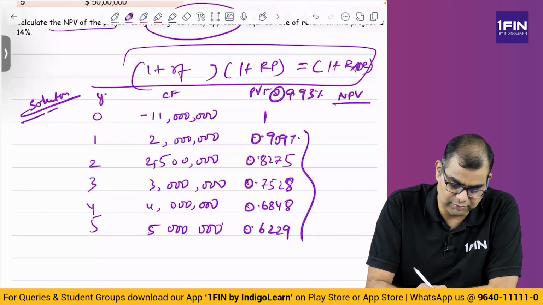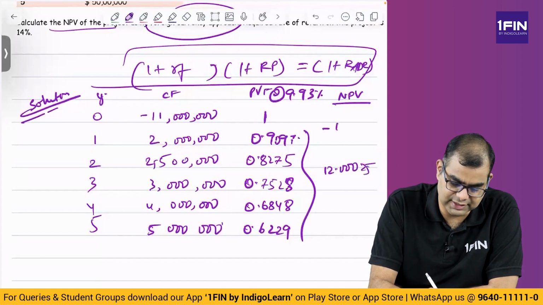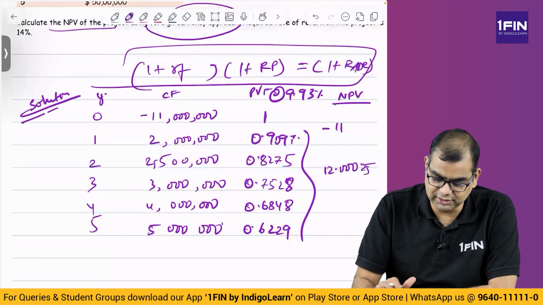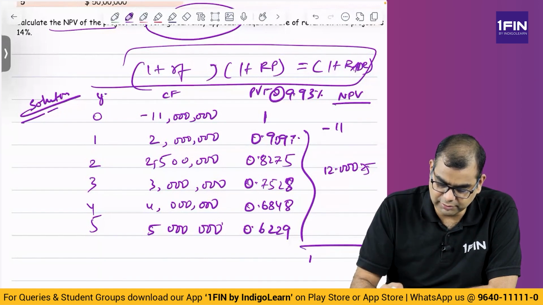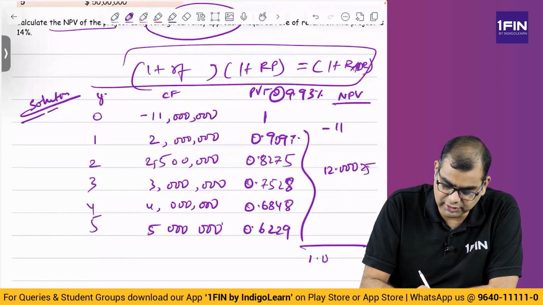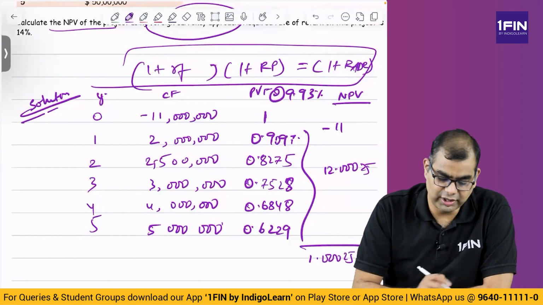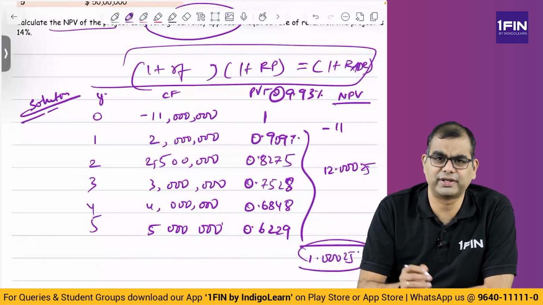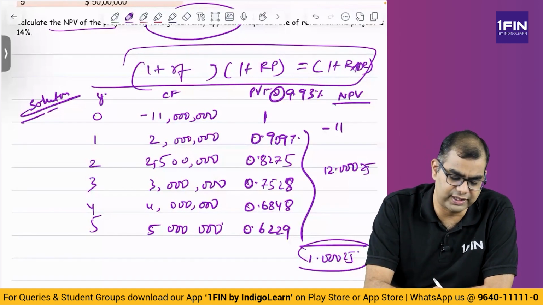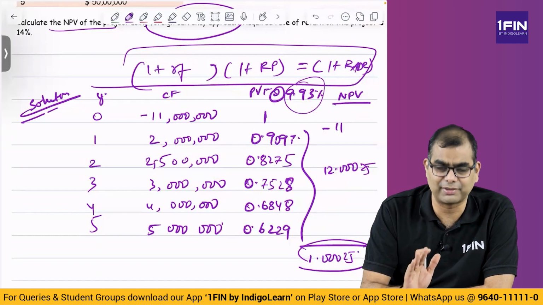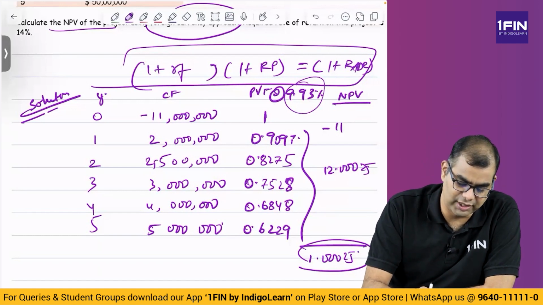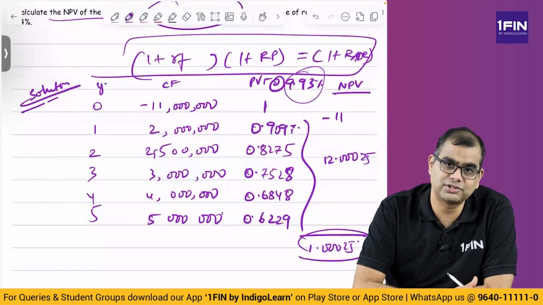So, these all put together 12.00025 and this is minus 11. So, you subtract 12 minus 11, it is 1. So, 12.00025 minus 11 is 1.00025. Okay, so you get 1.00025. If you take 3 decimals, if instead of taking 9.93 you take it at 9% or 9.9%, you'll obviously get a slightly different answer, but broadly this is going to be the answer. So 1.0025. Now what is this 1.0025?